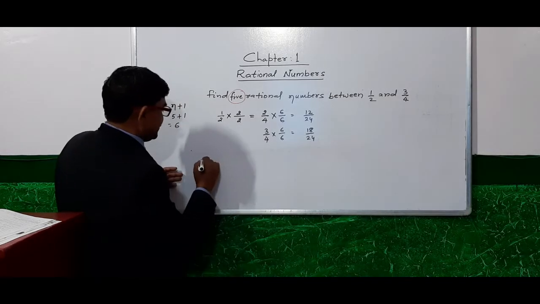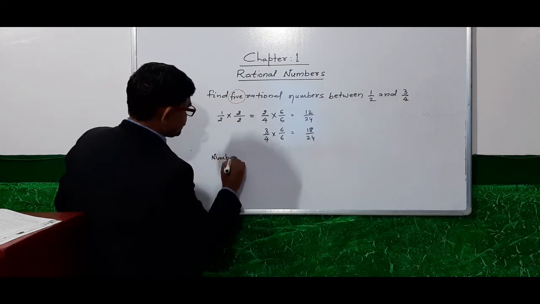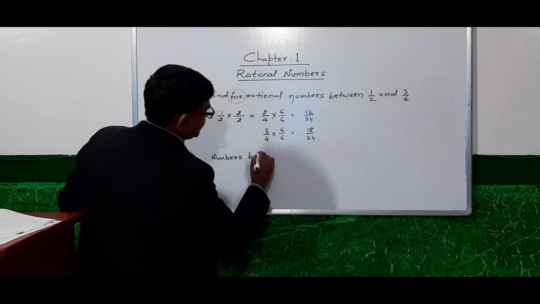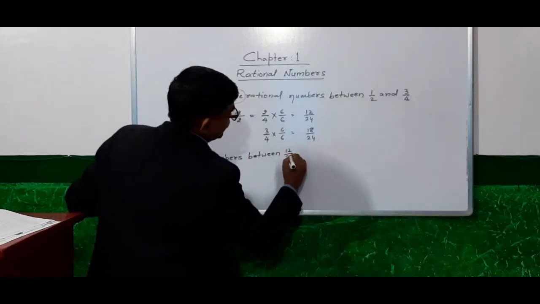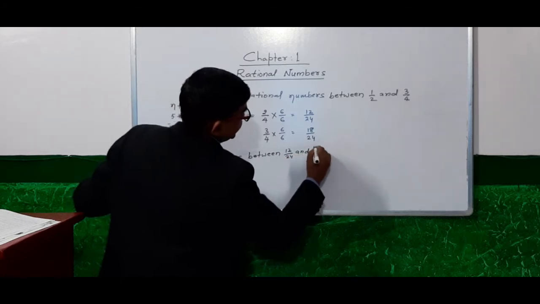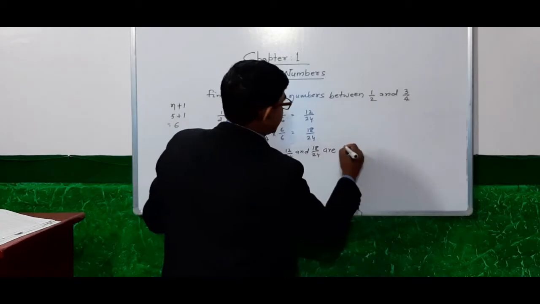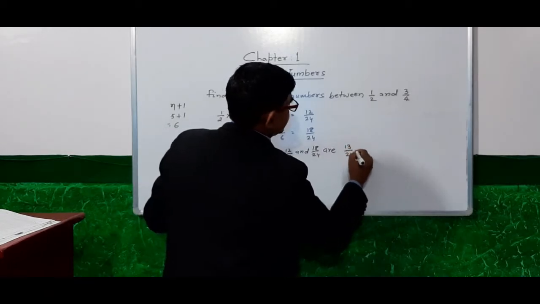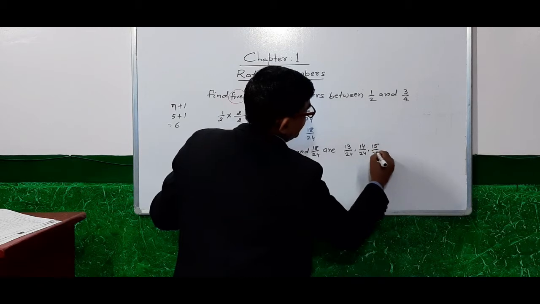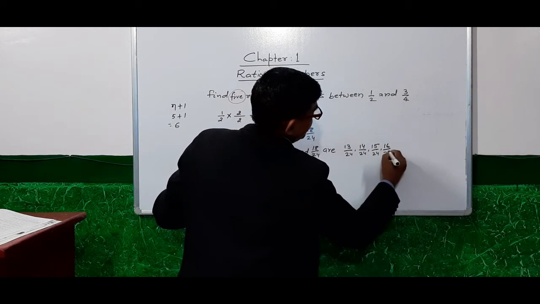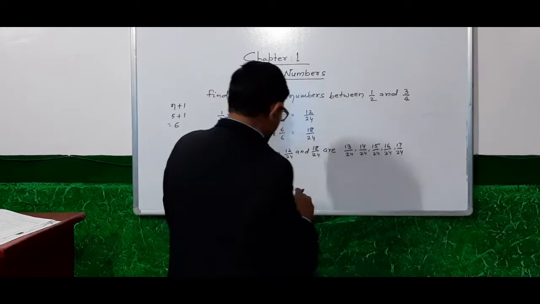And the numbers between these two, between 12 by 24 and 18 by 24, are 13 by 24, 14 by 24, 15 by 24, 16 by 24 and 17 by 24.